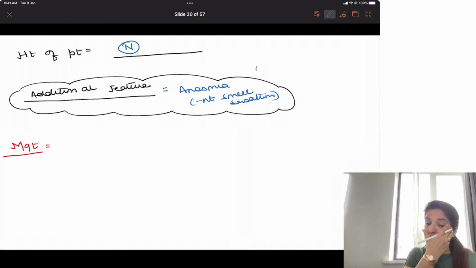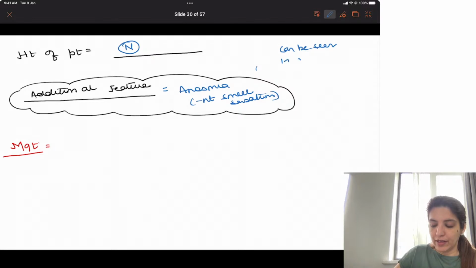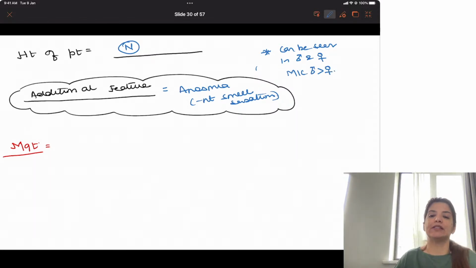Now, Kallmann syndrome can be seen in males and females both, and it is more common in males than it is in females.